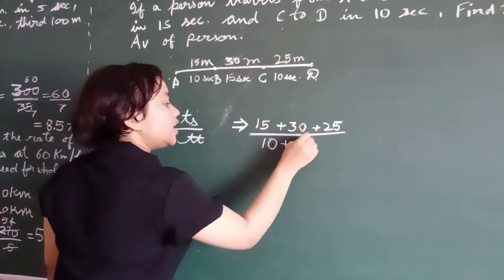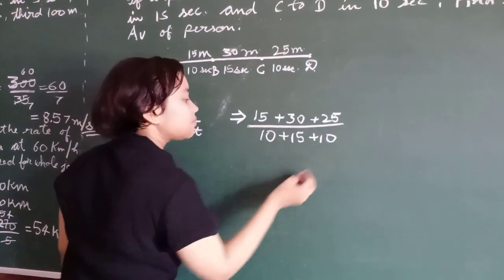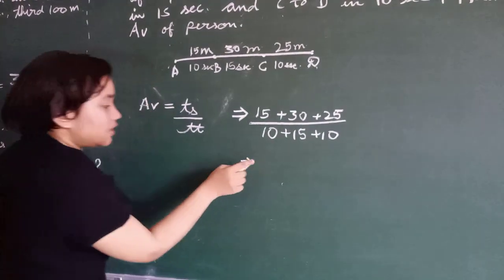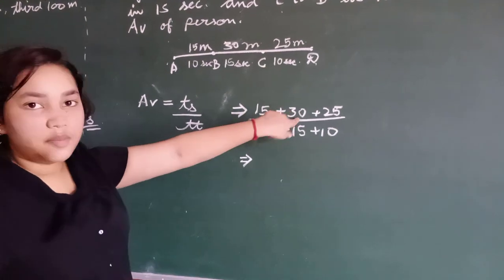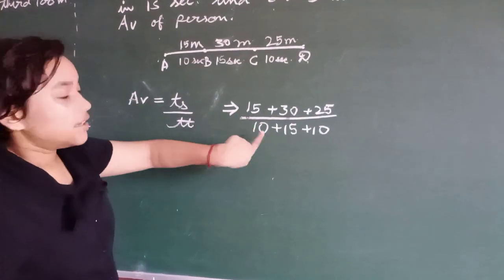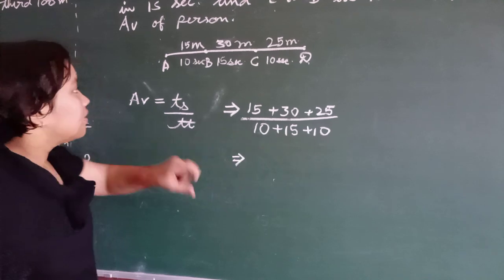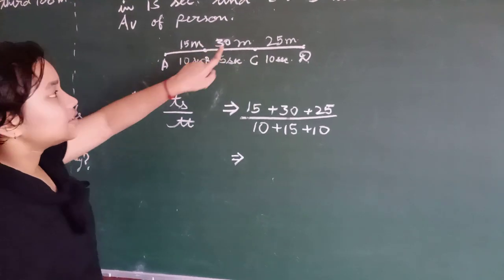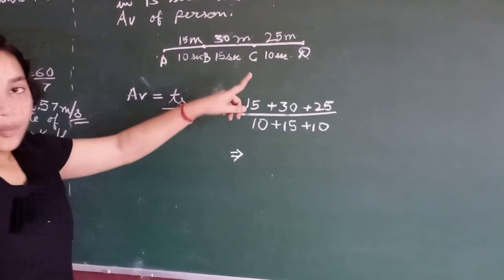The total displacement is 15 plus 30 plus 25 and the total time is 10 plus 15 plus 10. These are the total times and these are the total distances between the 4 points.